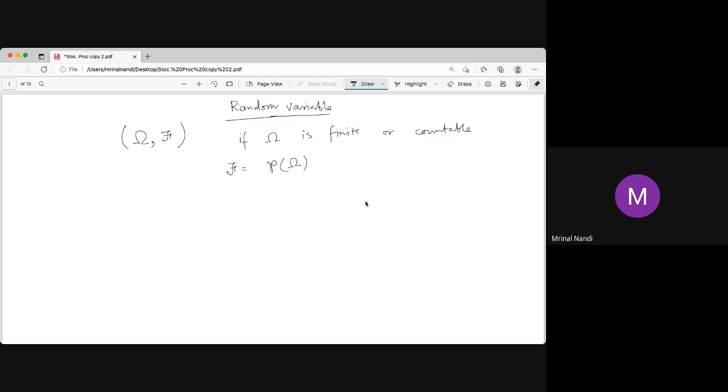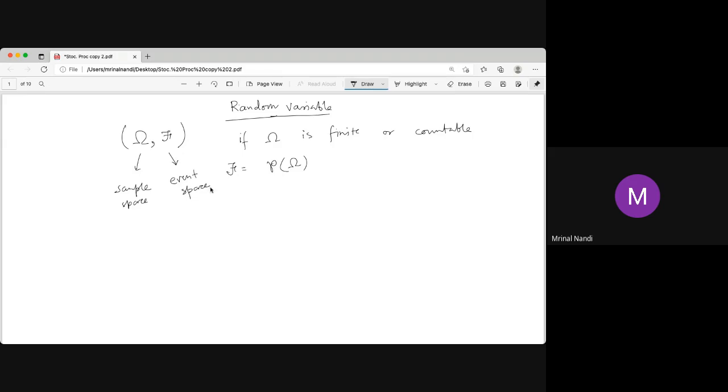Obviously, the events are subsets of omega, the sample space. This omega is called the sample space, the set of all outcomes of the random experiment, something like head, tail, or if it was twice, then head head, head tail, tail head, tail tail. And this is called the event space.